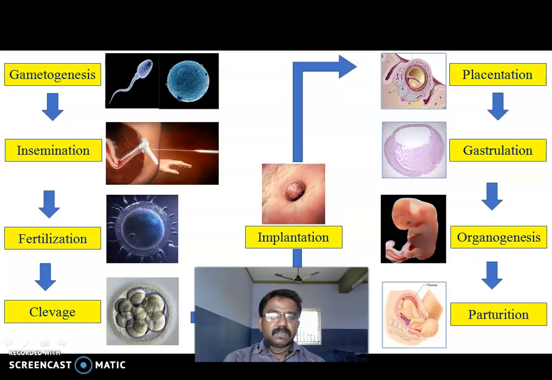For example, system formation: heart, lungs, bones, muscles and other organs. Then the final stage is called parturition. Parturition means the baby is expelled from the female reproductive system, right?